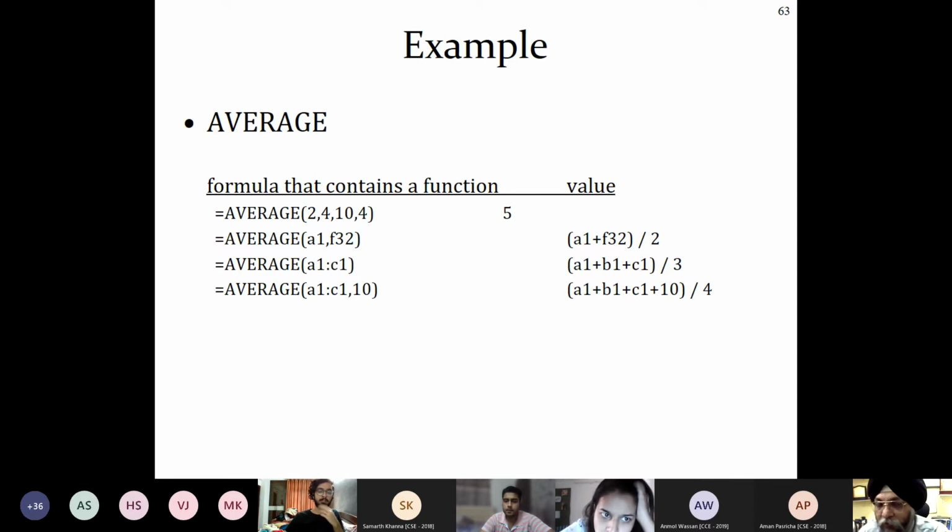So here again, if you want to take the average of A1 to C1, how much is it coming up? See, like equal to average A1 is to C1, parenthesis close. How much is it coming? You have all the data with you? 4. Yes? 4.